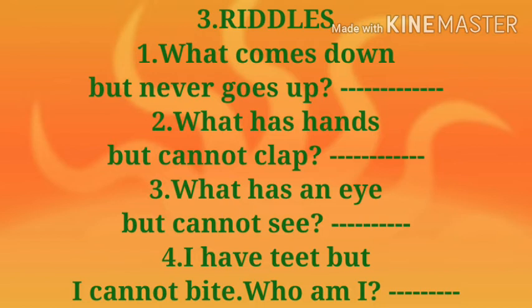What comes down but never goes up? It is a rain. Second, what has hands but cannot clap? It is a clock. Riddle number 3. What has an eye but cannot see? It is a needle. Fourth riddle is I have teeth but I cannot bite. Who am I? It is a comb.